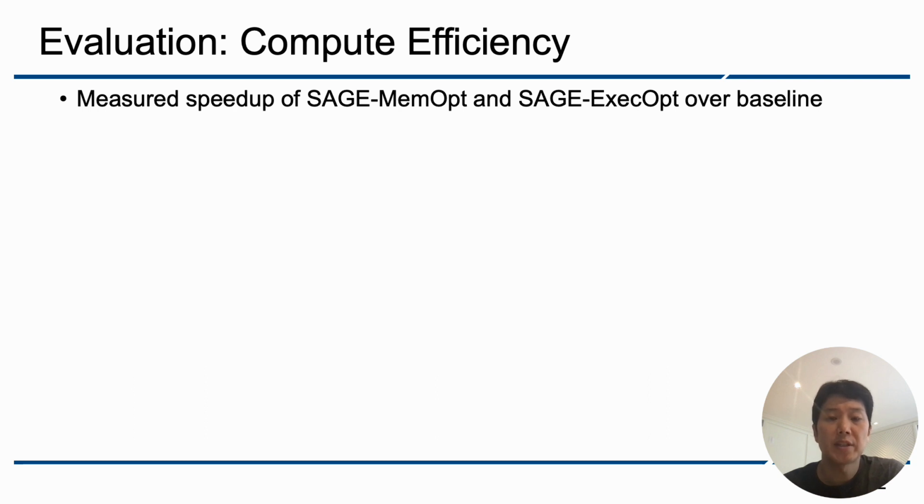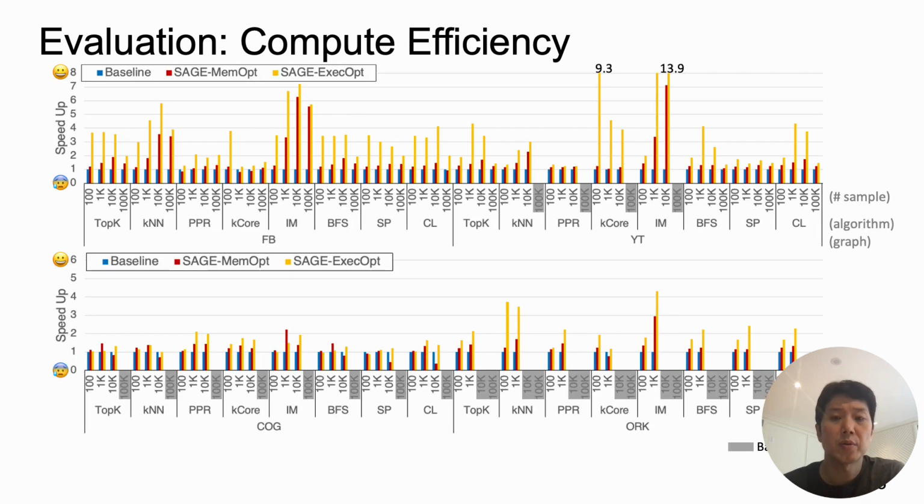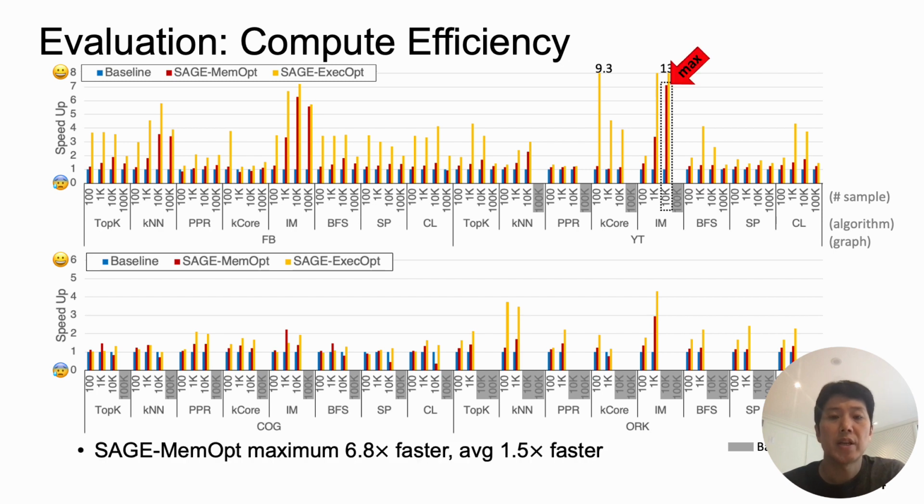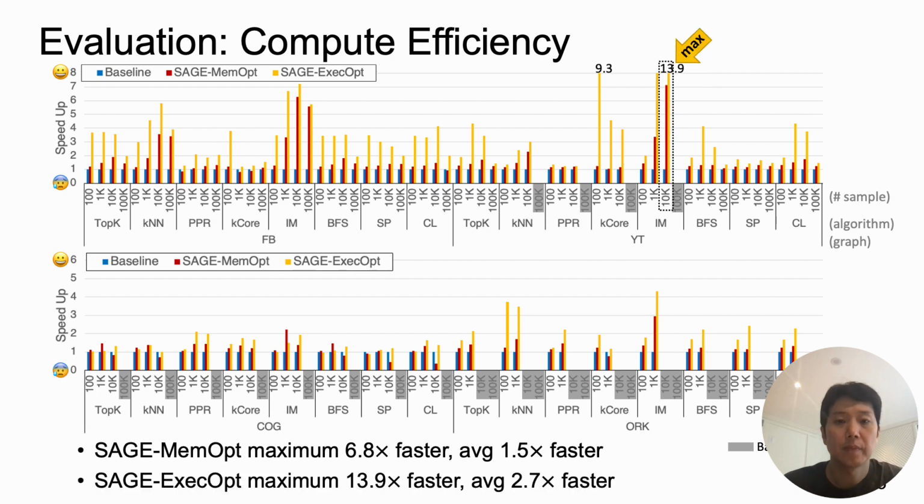Now let's see the performance gain of SAGE over the baseline. This figure shows the speedup of SAGE MEMOpt and SAGE XOpt over the baseline system. SAGE MEMOpt is up to 6.8 times faster when using only a fraction of the memory compared to the baseline. And SAGE XOpt is up to 14 times faster using the same amount of memory as the baseline.